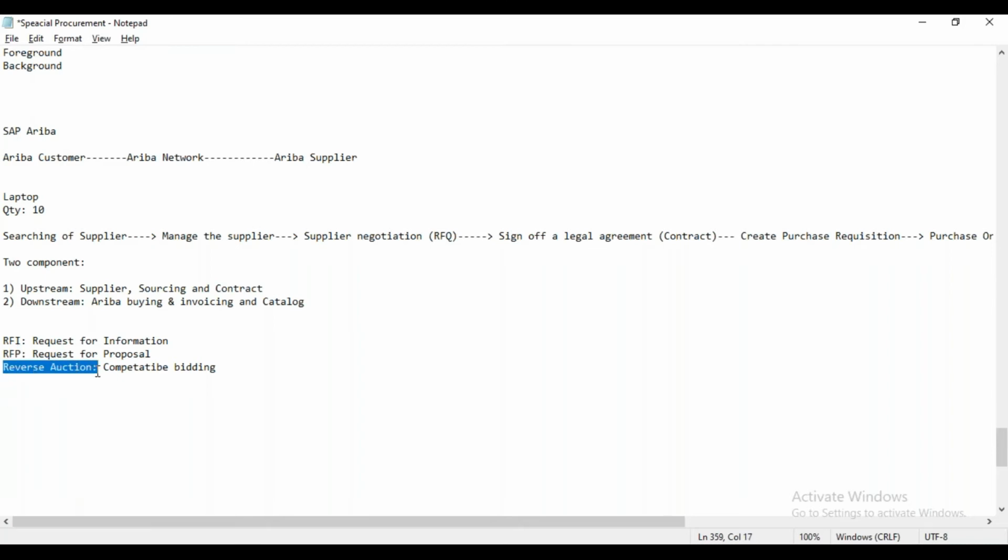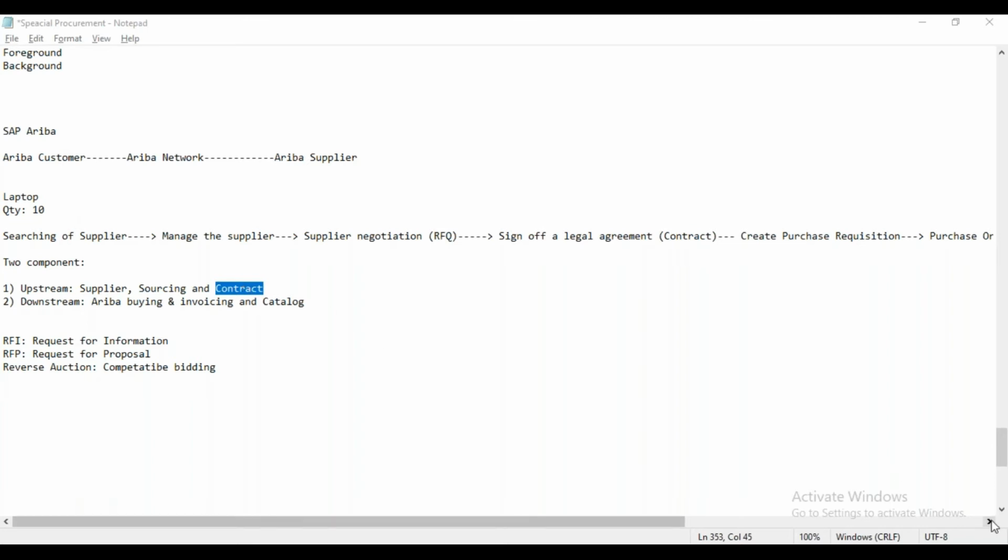With the help of the reverse auction, we can conduct any live bidding event in SAP Ariba. So that is the part of the sourcing module solution. In the same way, we can say the supplier negotiation process we can map with the sourcing module. Now next, we have the contract activity. That means we have to sign a legal agreement in the business process. For that contract activity, Ariba has given the contract module, and we can utilize it to sign a contract, and we can perform the e-signature as well. If you require the signature from the customer side and from the supplier side, we can do that with the help of the contract module.